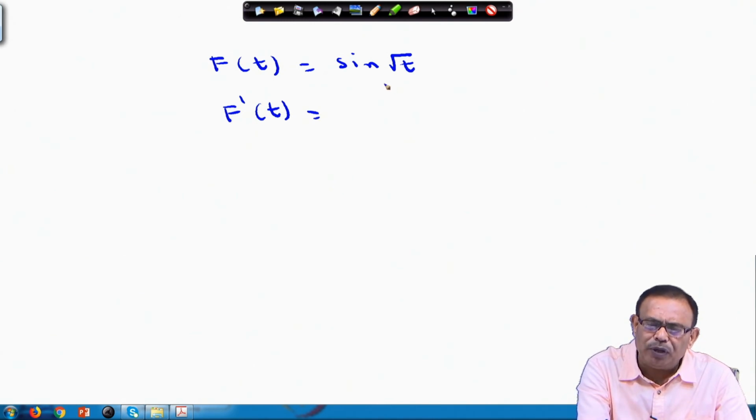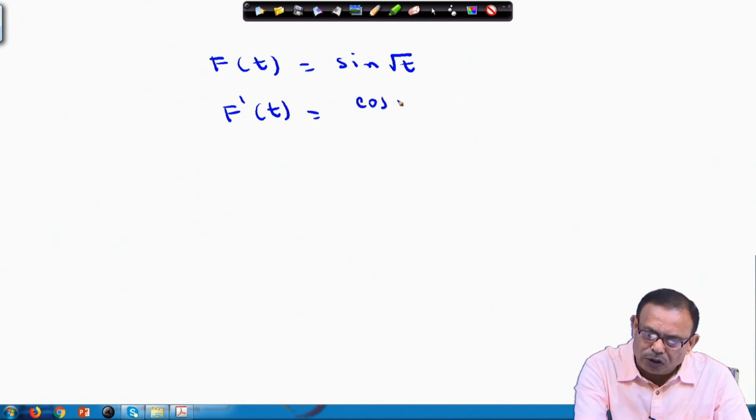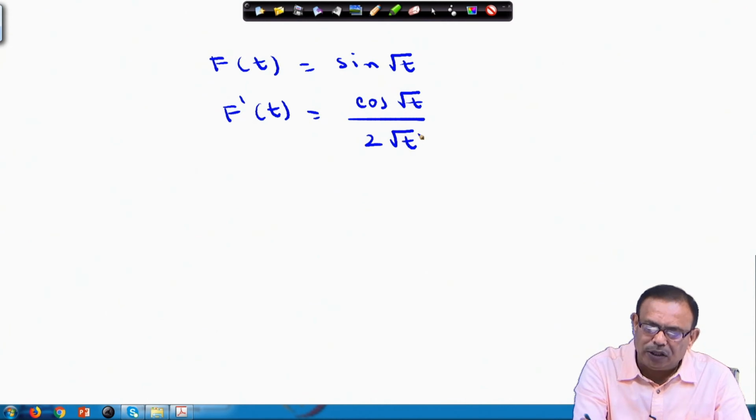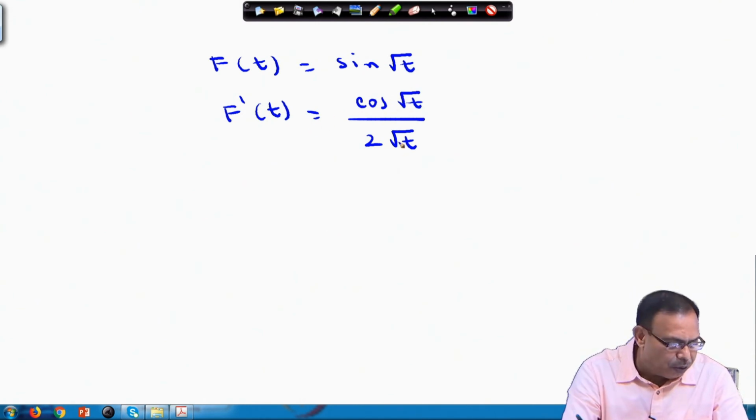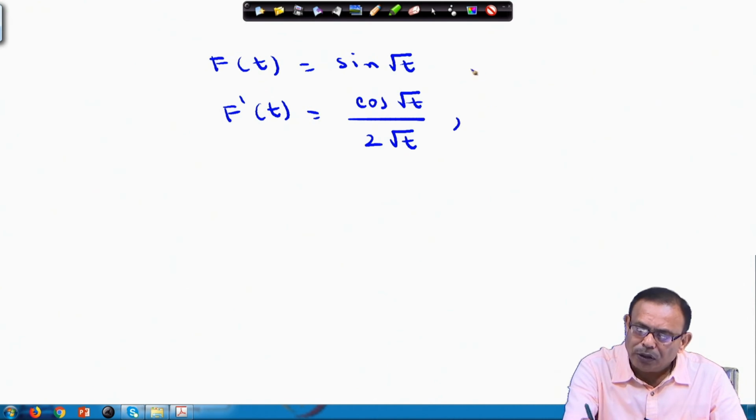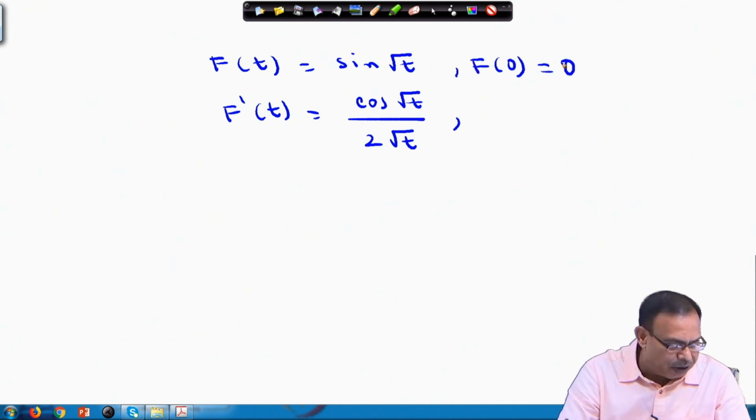I am starting with the function sin of root t, which I am assuming as f(t). Then f dash t will be cos of root t by 2 root t. I think now you can understand why I started with sin root t, because once I take the derivative, I get the cos root t by root t form, and also here f(0) is equal to 0, we know it.